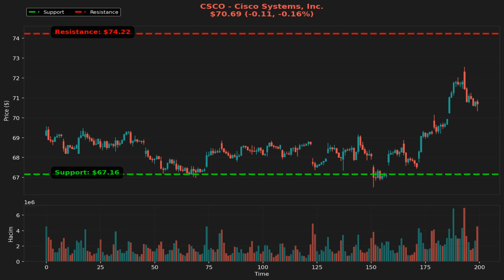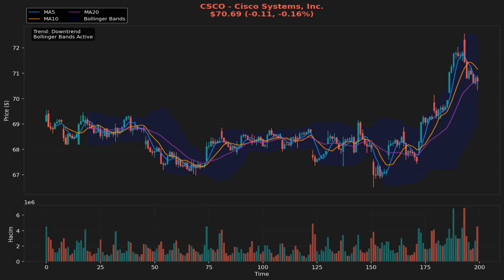On the other hand, a bearish scenario appears more pressing given the current indicators. If the stock approaches the support level at $67.16 and fails to hold, it could trigger further selling pressure, leading to additional losses. In this situation, risk management strategies would be critical for traders holding positions in CSCO, as a breakdown could lead to a more significant decline. Utilizing stop-loss orders or reducing exposure could be prudent measures to mitigate risk.